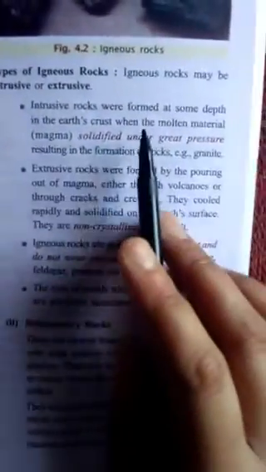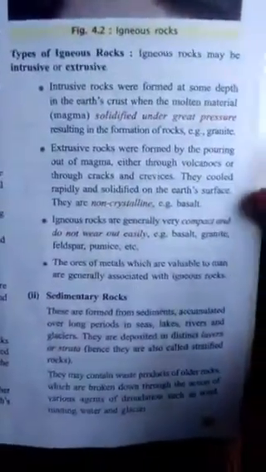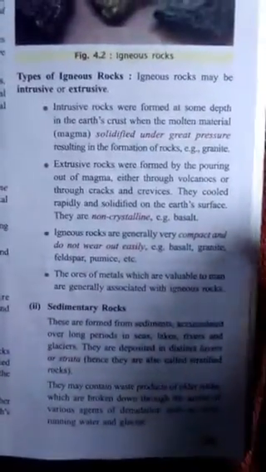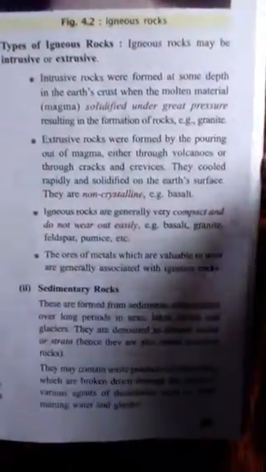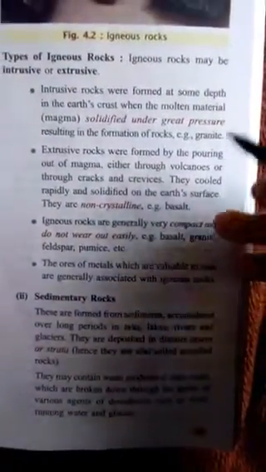Intrusive rocks were formed at some depth in the earth's crust when the molten material magma solidifies under great pressure, resulting in the form of rocks. As you already know, when the magma takes the form of rocks under the earth, it doesn't come to the upper part of the earth.